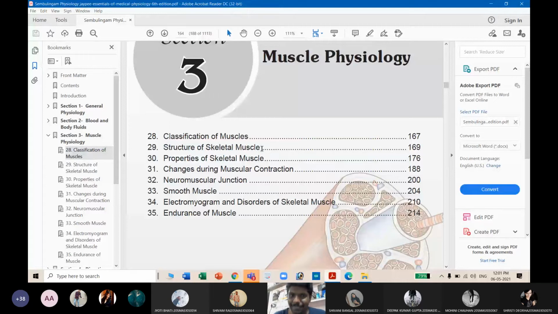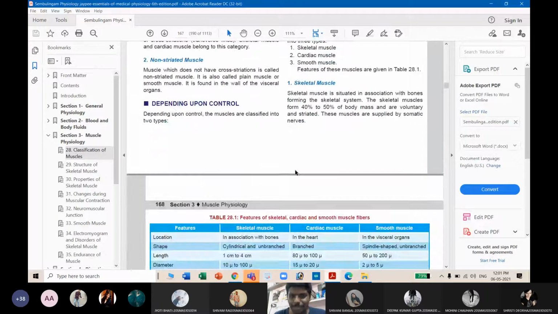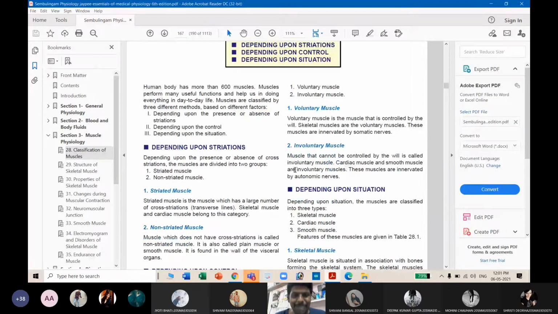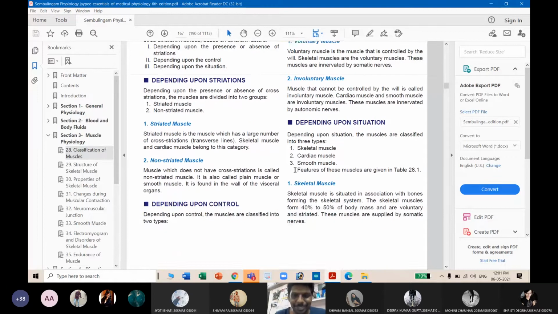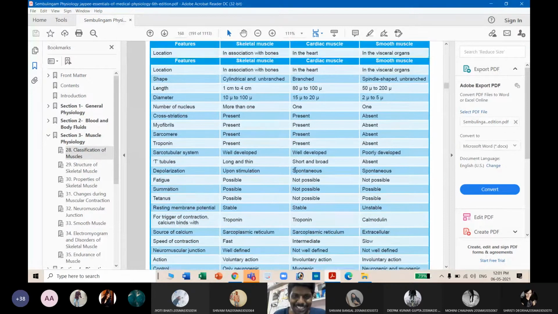Now students, listen, in the textbook the classification was given very nicely, with one table. Let me show you the table once. I like Shanmugam a lot actually. Very simple and in-depth notes, explained in a very simple way. They explain very nicely in this textbook. See this. If possible, try to memorize this table.